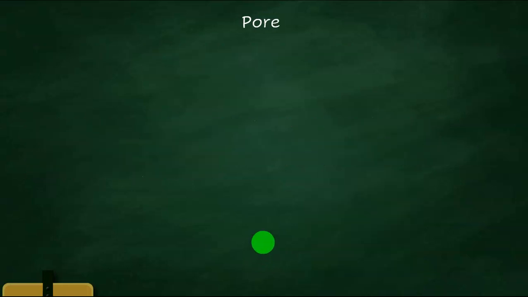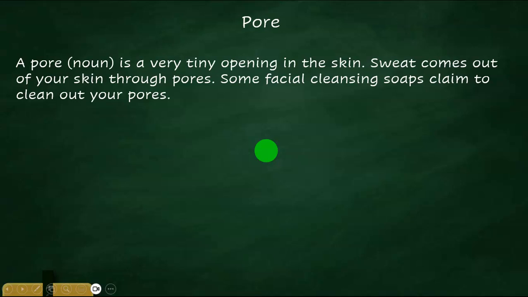Now let's move on to pore, which is P-O-R-E. Now, a pore, which is a noun, is a very tiny opening in the skin. Sweat comes out of your skin through pores. Some facial cleansing soaps claim to clean out your pores, right? So that is the first meaning of the word pore, and generally P-O-R-E is referred to in this meaning.